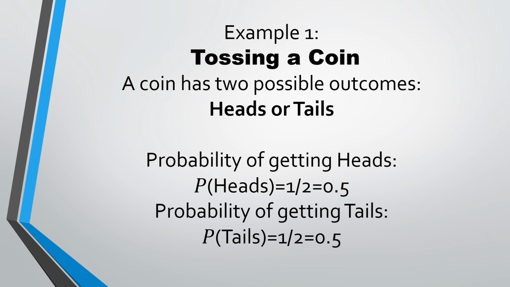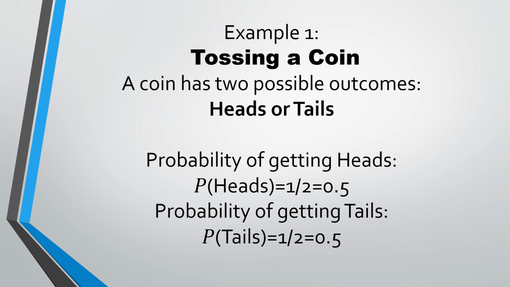Next is an example of tossing a coin. One by one we'll take the examples of the events and we'll tell you how the sample space is made, and what the possibilities and probabilities of these events are. If you toss a coin, the coin has two possible outcomes, head or tail. Probability of getting a head will be 1 by 2. Means out of 2 chances, there is a possibility of getting a head once, right?